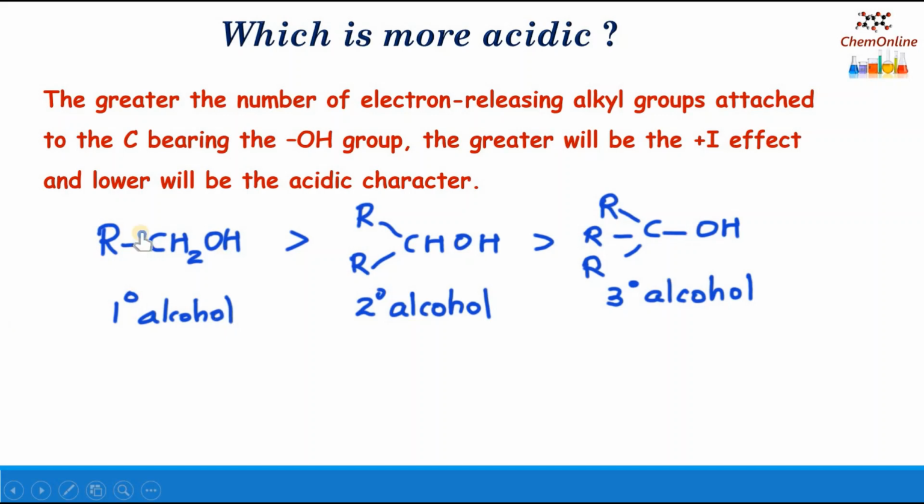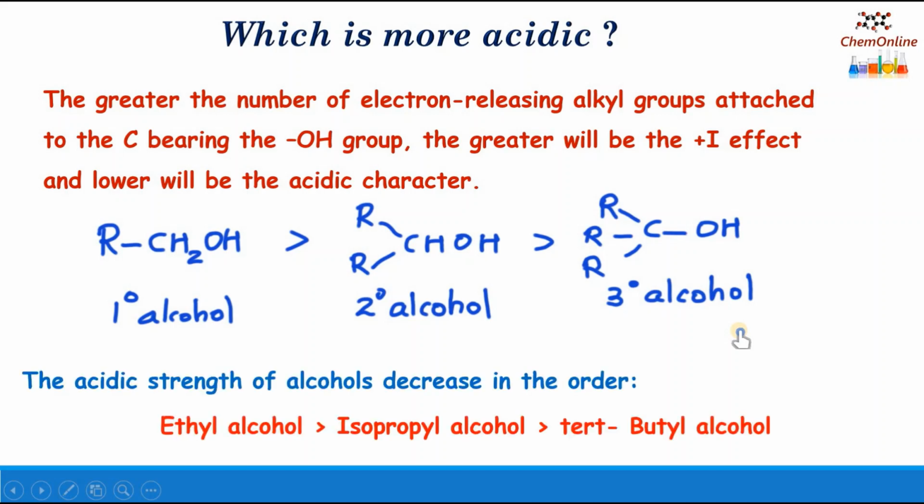So we can say that a primary alcohol, which has the least number of alkyl groups, will be more acidic than a secondary alcohol, which will be more acidic than a tertiary alcohol. So a primary alcohol will be the most acidic and the least acidic will be a tertiary alcohol. So we can say that the acidic strength of ethyl alcohol is greater than isopropyl alcohol, which is greater than